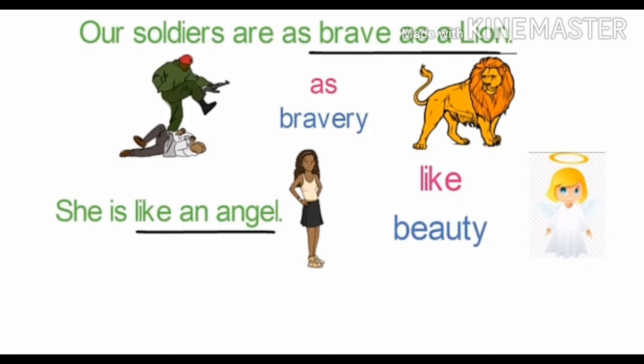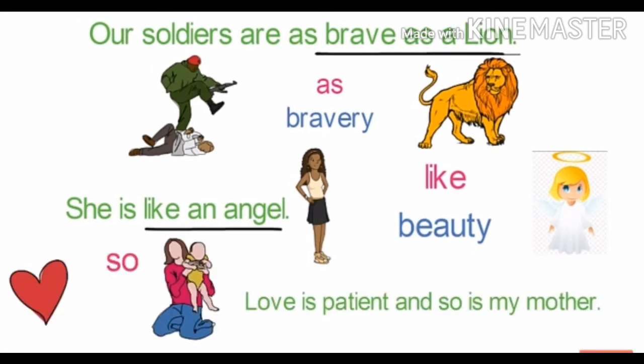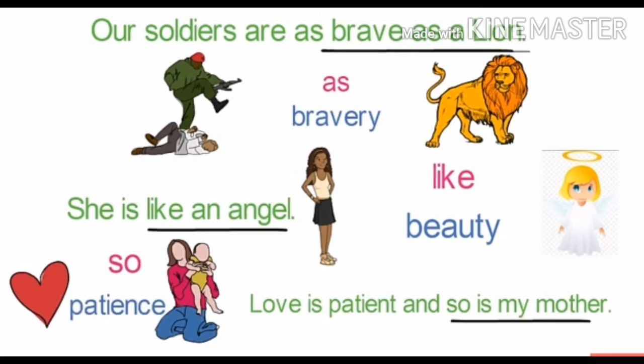Let's look into one more example to make it even clearer. Love is patient and so is my mother. Here, love is compared with my mother using the word so. And the common thing between these two is patience. So in this sentence, so is my mother is a simile. These are the examples of simile.